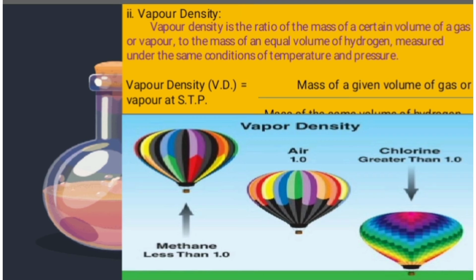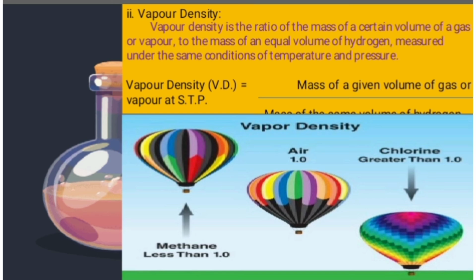So vapor density, Vd, is measured at STP. STP is nothing but standard temperature and pressure. So vapor density is equal to the mass of a given volume of a gas at STP divided by the mass of the same volume of hydrogen. We relate the same volume of hydrogen with a given volume of any gas. It may be oxygen or nitrogen.